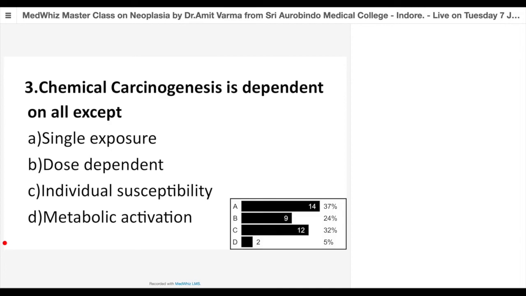Again, there's a bit of confusion between two choices in people. See, I repeat, chemical carcinogenesis is dose dependent, right? When you say something is dose dependent, it means a single exposure cannot give you that much dose. You have to have a prolonged exposure. That's what I had explained through packs of cigarettes. So a single exposure in chemical cannot lead to cancers, but definitely in radiation it can lead to cancers. So for chemical, I need a prolonged exposure. Next, please.